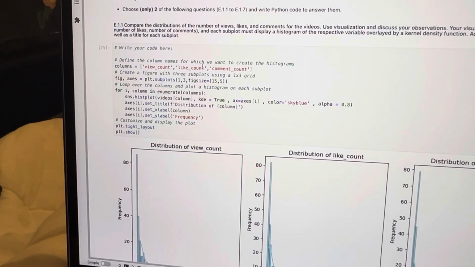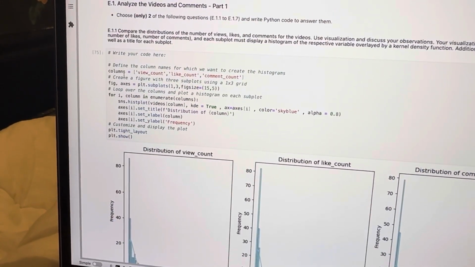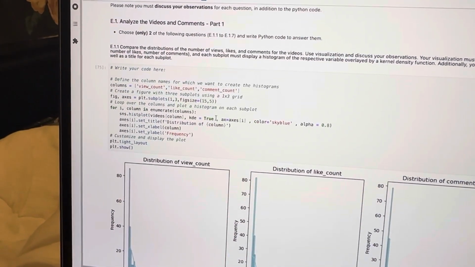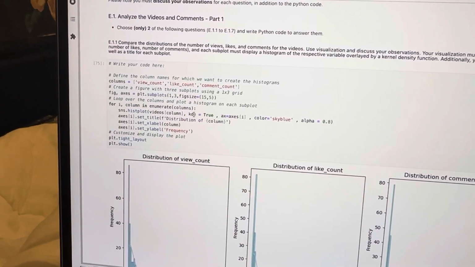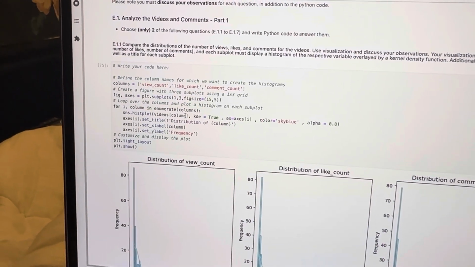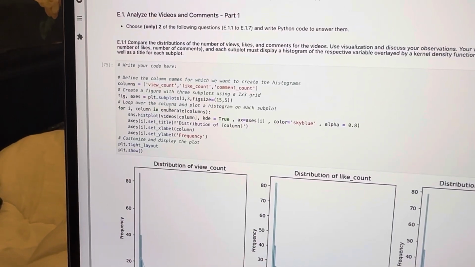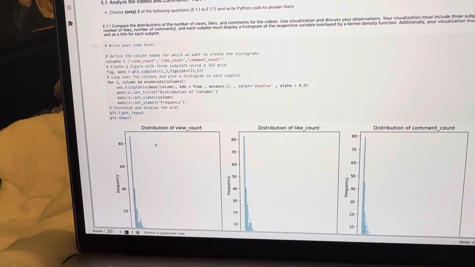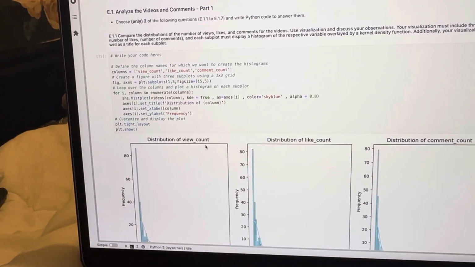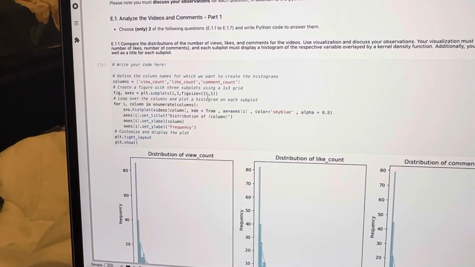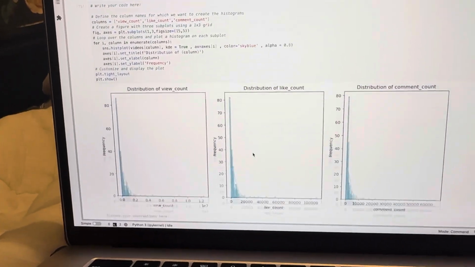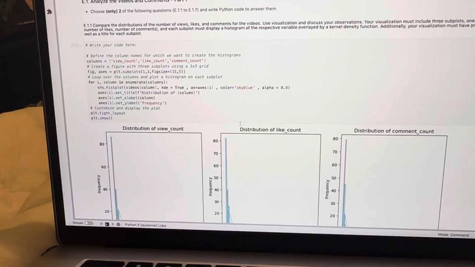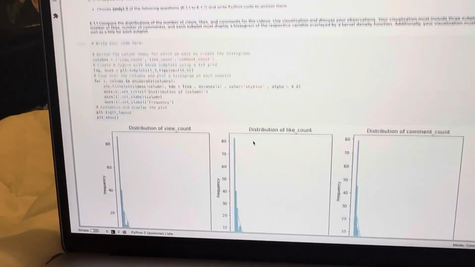Here we can see that I have created this data frame which contains the view count, like count and comment count, and from that we make this figure which will have subplots. 1 and 3 show the number of grids we want, 1 being the number of rows and 3 being the number of columns, and this one is about size, which I defined with the help of ChatGPT, as it gave me an accurate description of which size would be required for this.